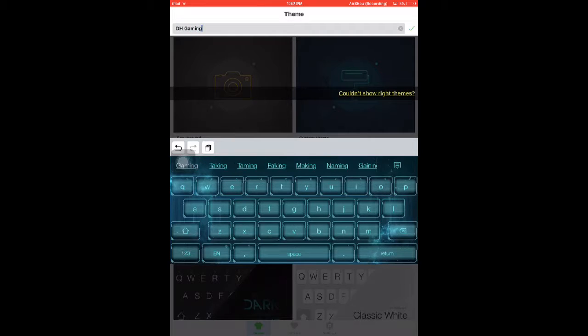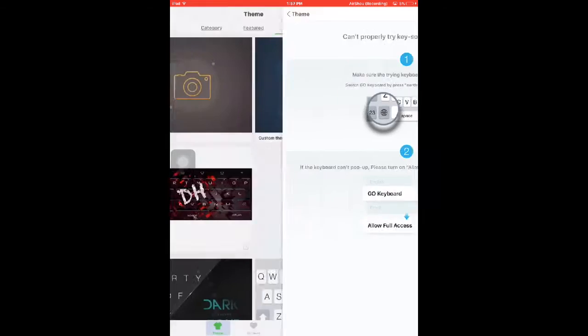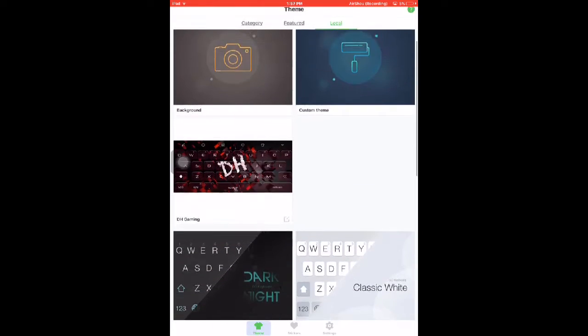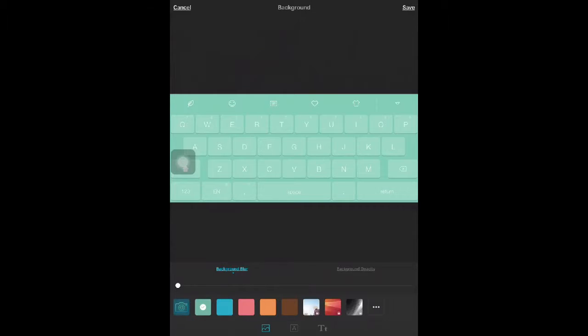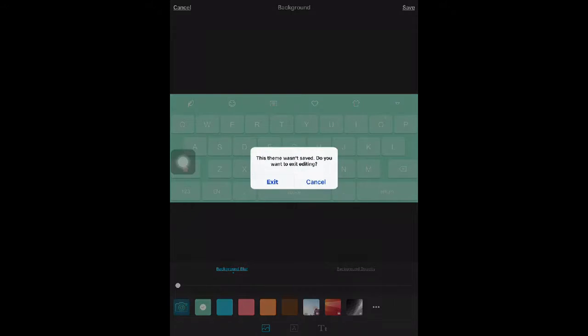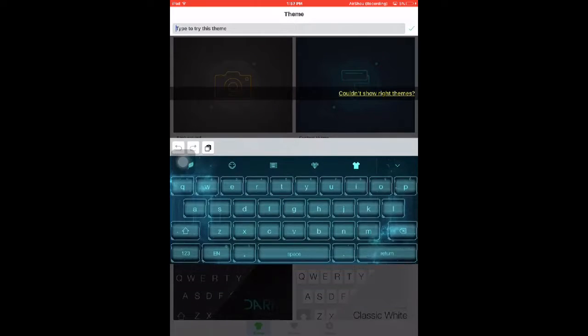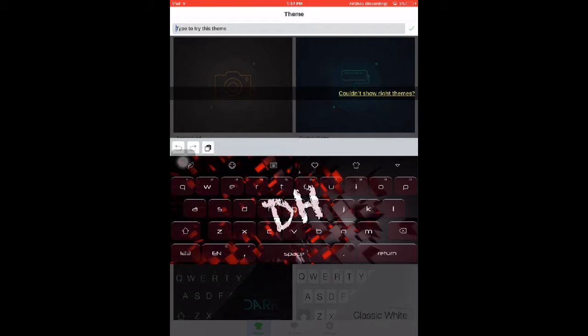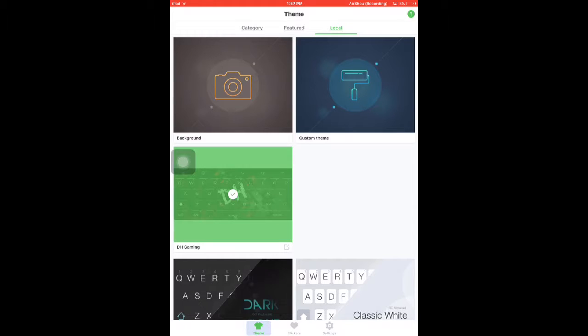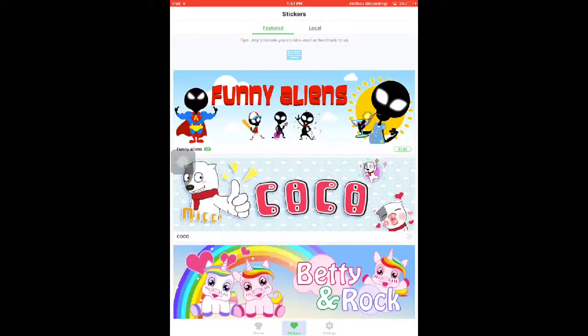Yeah, like that. So now, there's also things where you can customize a theme. You can customize by going into camera roll and choosing a picture from your camera roll, or anything you want. Then you can edit it. So what I did, I edited my DH Gaming one. I have a DH Gaming keyboard, and I applied it.